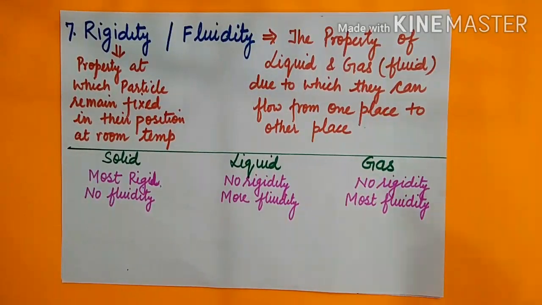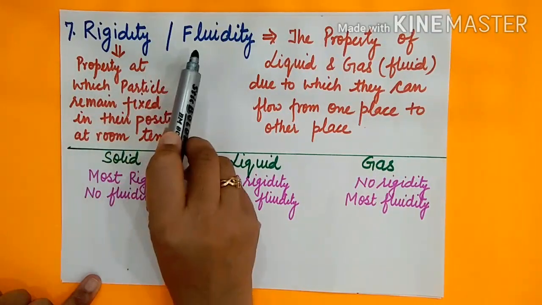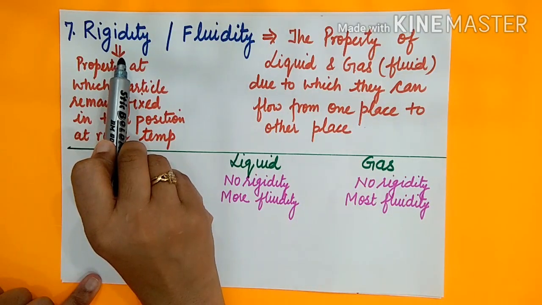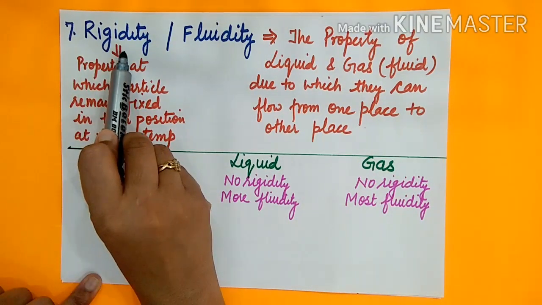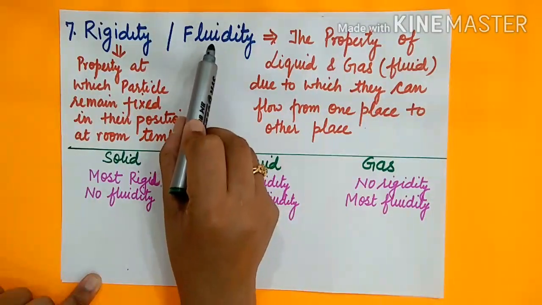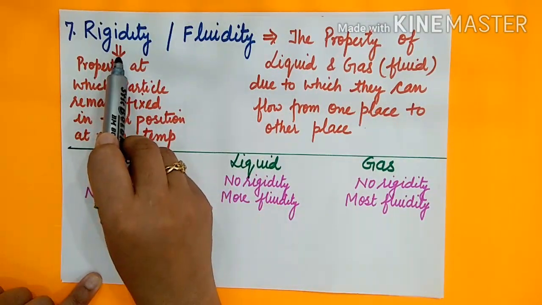Now let's differentiate on the basis of another property, that is rigidity and fluidity. One thing I would like to highlight, that if the substance has rigidity, then there is no fluidity. If the substance is fluid, then there is no rigidity.